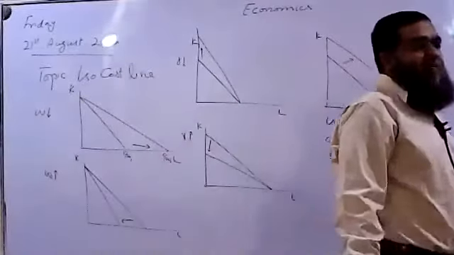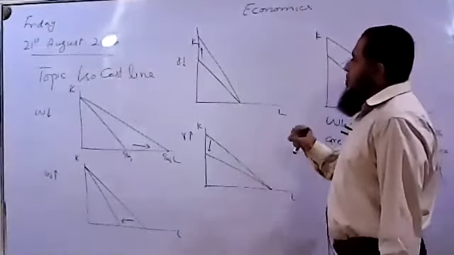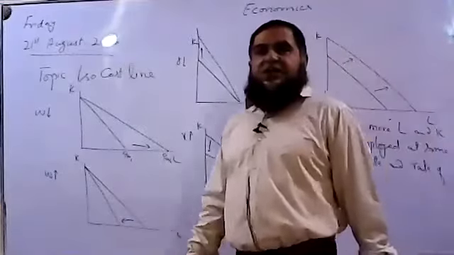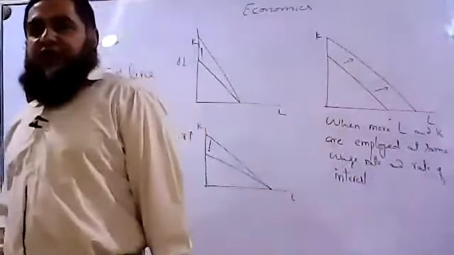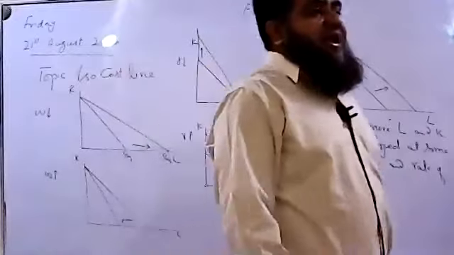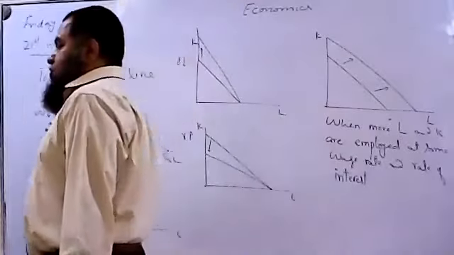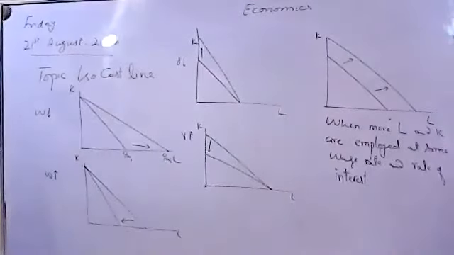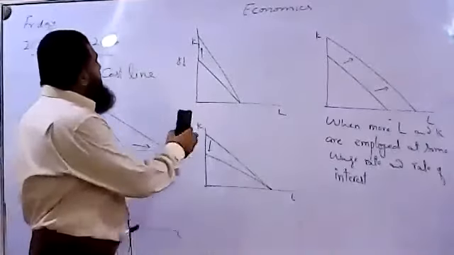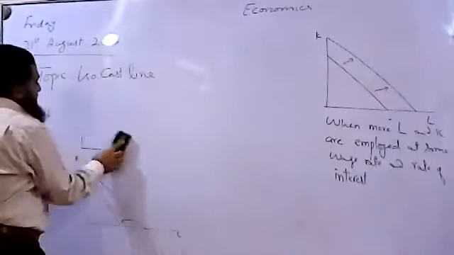Now the question is, what is the question? This isocost line is only telling us the cost of production. It does not tell us how much output is produced and where cost will be minimized along this isocost line. All the points are showing the same cost of production along this line. It does not tell us the least cost combination of labor and capital where the firm will be able to minimize its cost of production. This is the main thing, how the producer will be able to achieve the least cost combination of labor and capital. For that purpose,